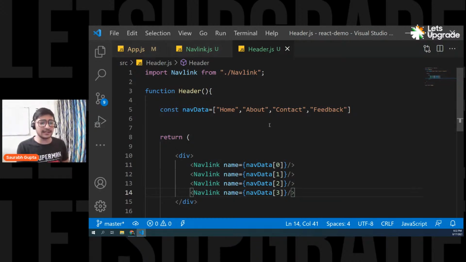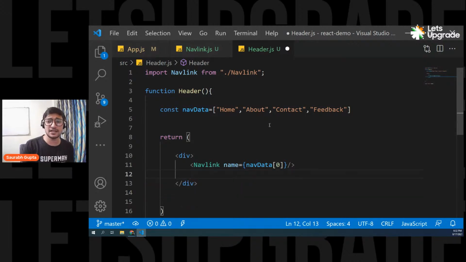So guys, are we understanding this, everyone? But now this is not clean because I have to write navlink again and again. So can I do it in a different way? Can I perform a looping operation on this navlink? Can we do that? Right. So let's see if we can perform a looping operation here. So yes, if you know JavaScript, there is a loop called map, right? That is something you can use here.